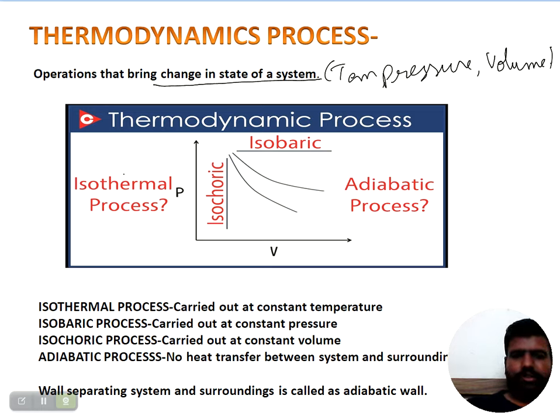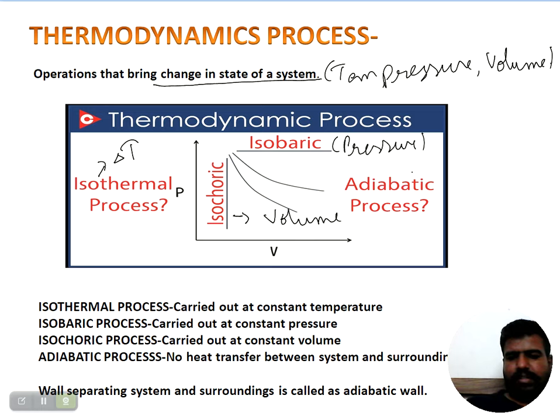There are four thermodynamic processes. Isothermal process, in which temperature remains constant. Isochoric, in which volume remains constant. Isobaric, in which pressure remains constant.